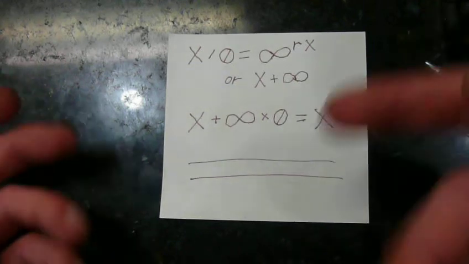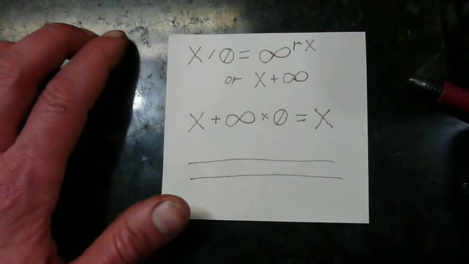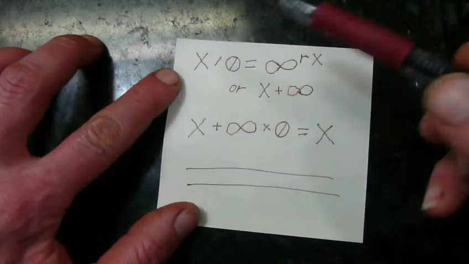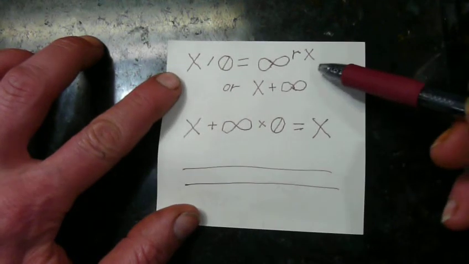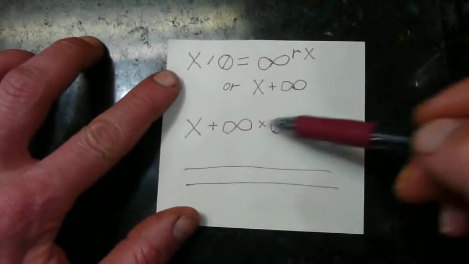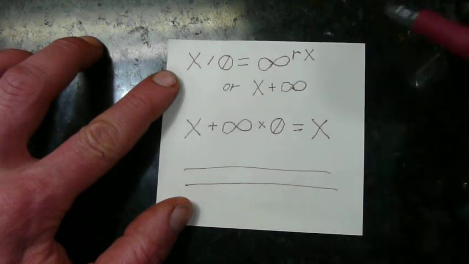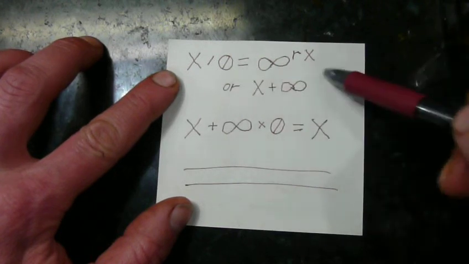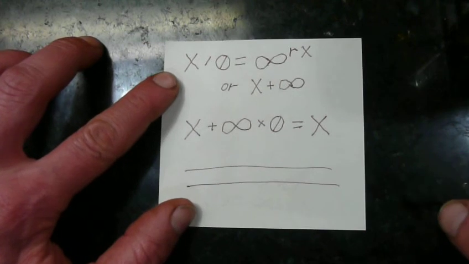No matter what the value of x is, positive or negative, this will work. I mean, if x is negative x, or if x is negative x being positive x, it really doesn't matter. It could be a decimal fraction. It could be any value whatsoever, as a variable can be. And it will always work out this way. So that's how to correctly divide by 0.